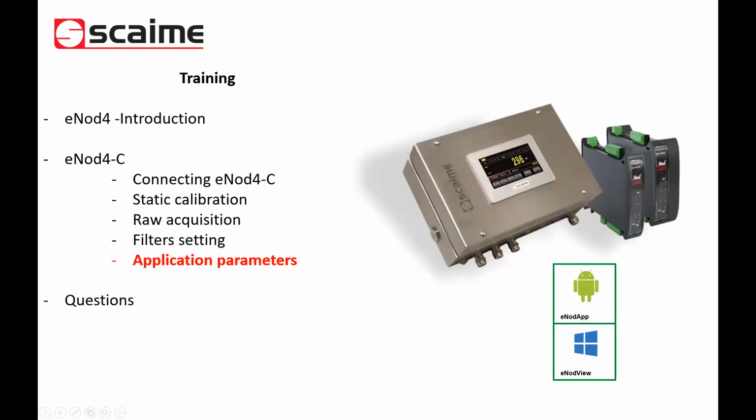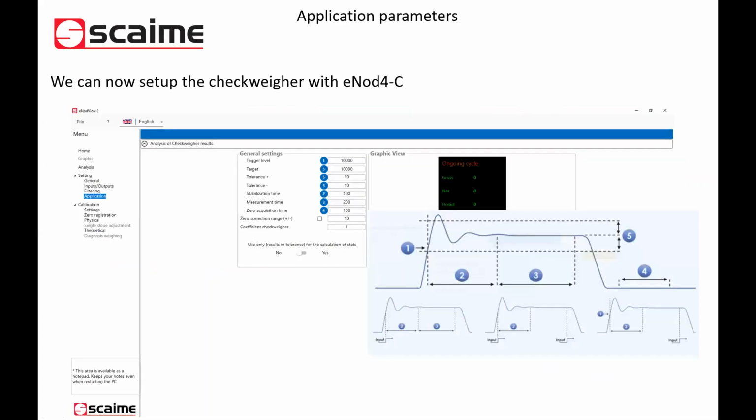And finally, once we have calibrated and made this analysis of vibrations and noise, we have made the filters. We can now set up our check weigher. We have different parameters to set, and these parameters will be used or not depending on how you configure your check weigher.